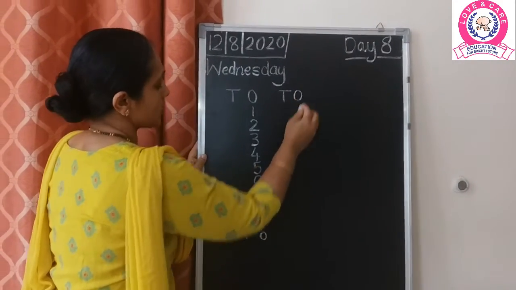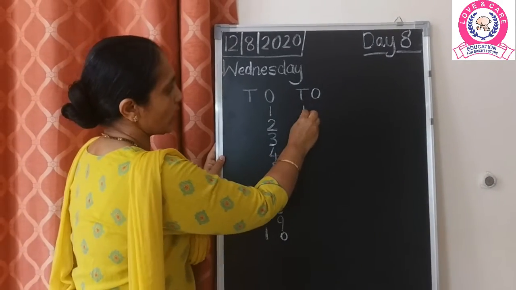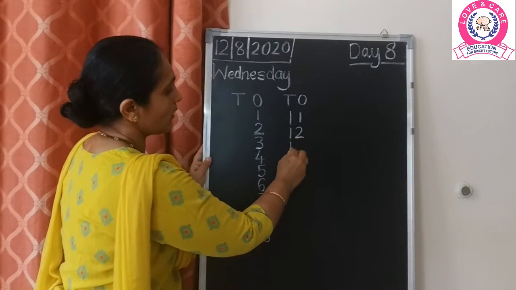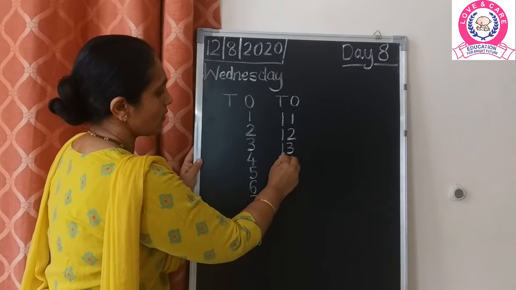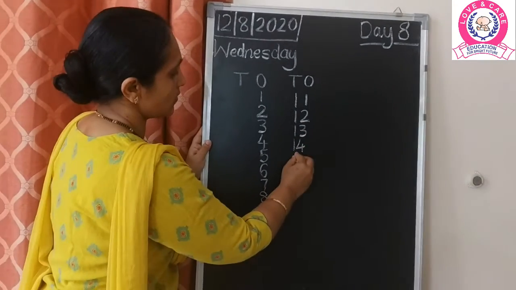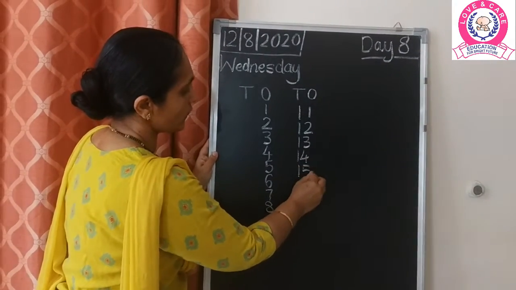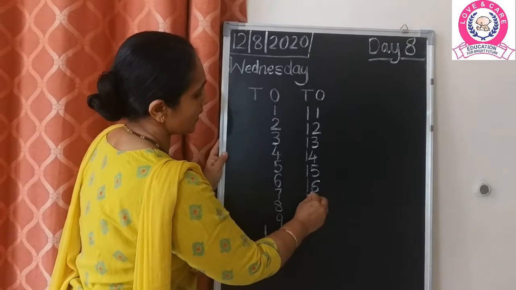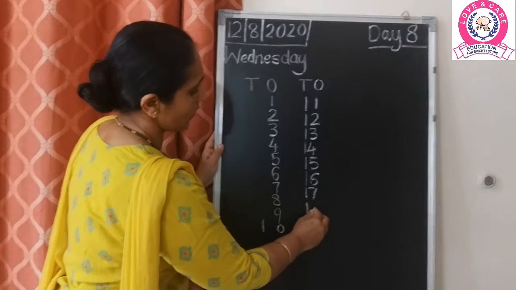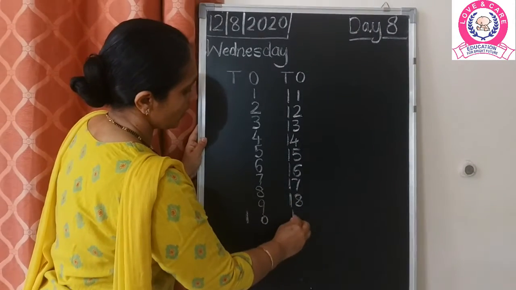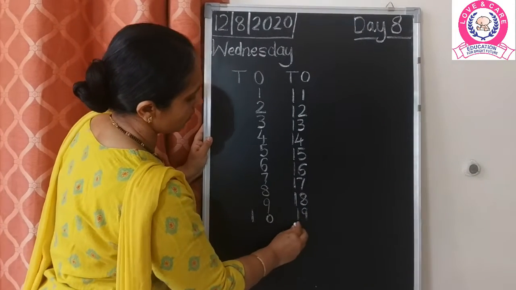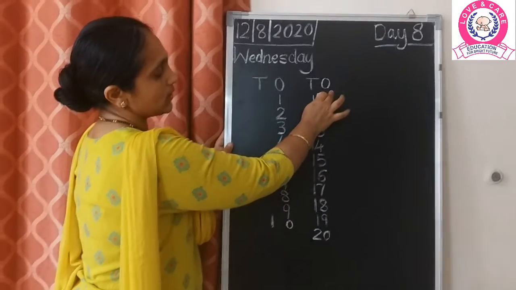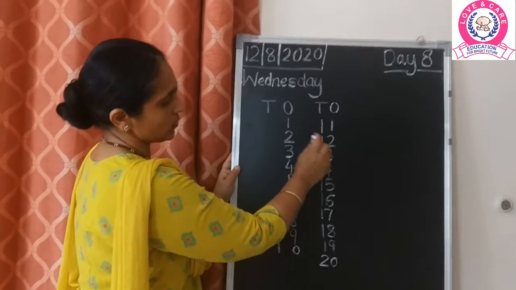Now moving ahead, we are going to start the number after 10. So it is 1, 1, 11, 1, 2, 12, 1, 3, 13, 1, 4, 14, 1, 5, 15, 1, 6, 16, 1, 7, 17, 1, 8, 18, 1, 9, 19, and here is 2, 0, 20. Now these numbers are to be written in tens and ones as it shows the place value.